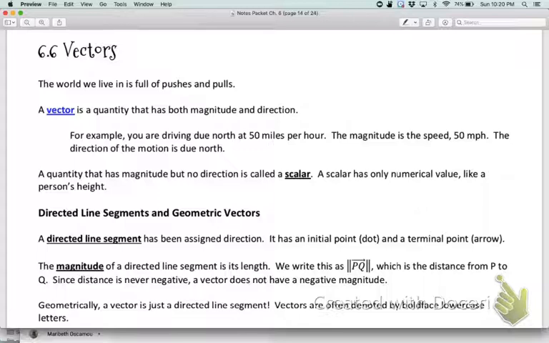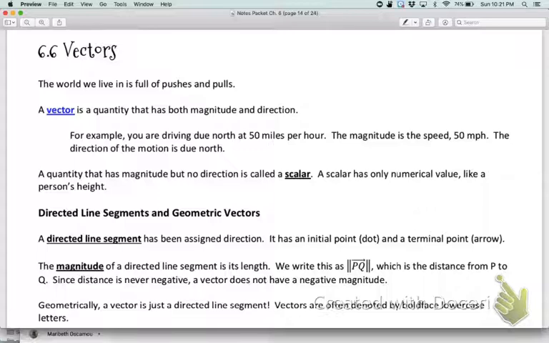So for example, if you're driving due north at 50 miles per hour, then the magnitude is your speed, that is 50 miles per hour. The direction of that motion is due north. So speed has no direction. You can drive 50 miles an hour in any direction you want. But if you make it a vector, you say that you're driving north, and that adds a level of description that a regular number, which we call a scalar, like 50, doesn't have. So that's the value in using vectors.